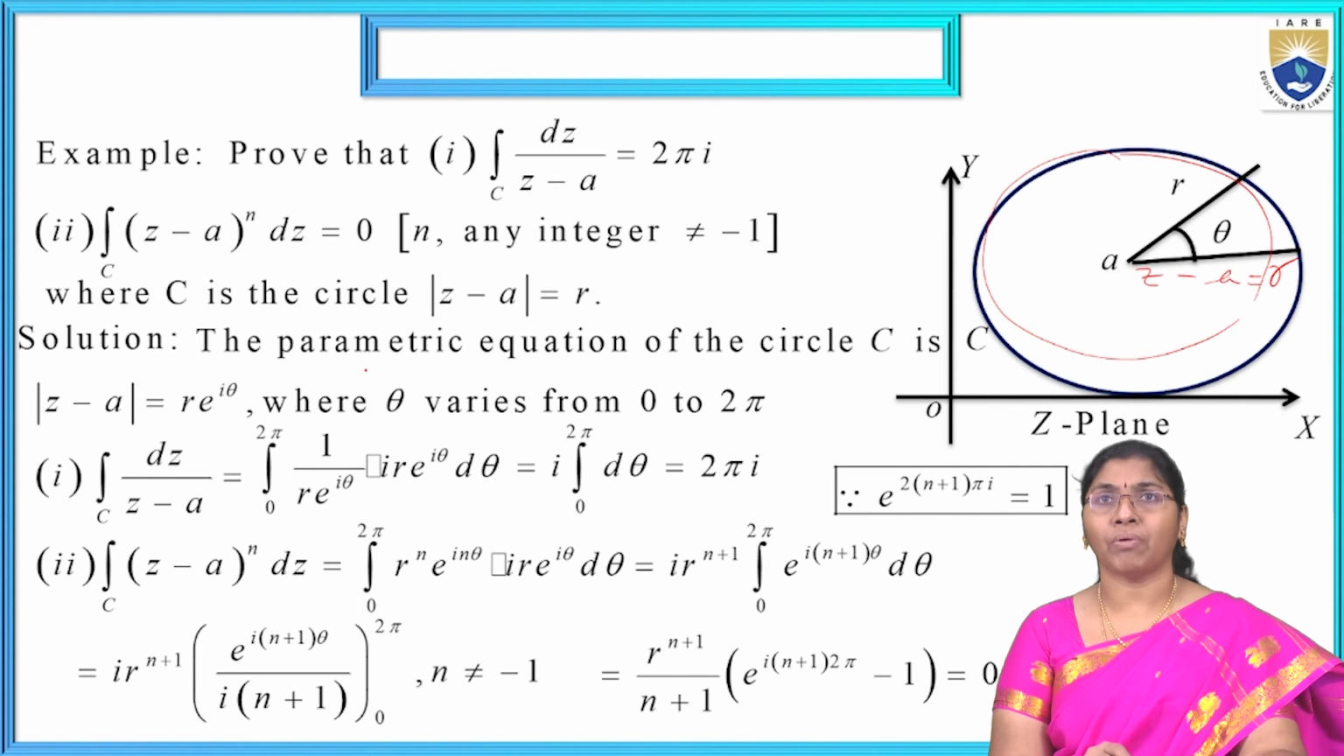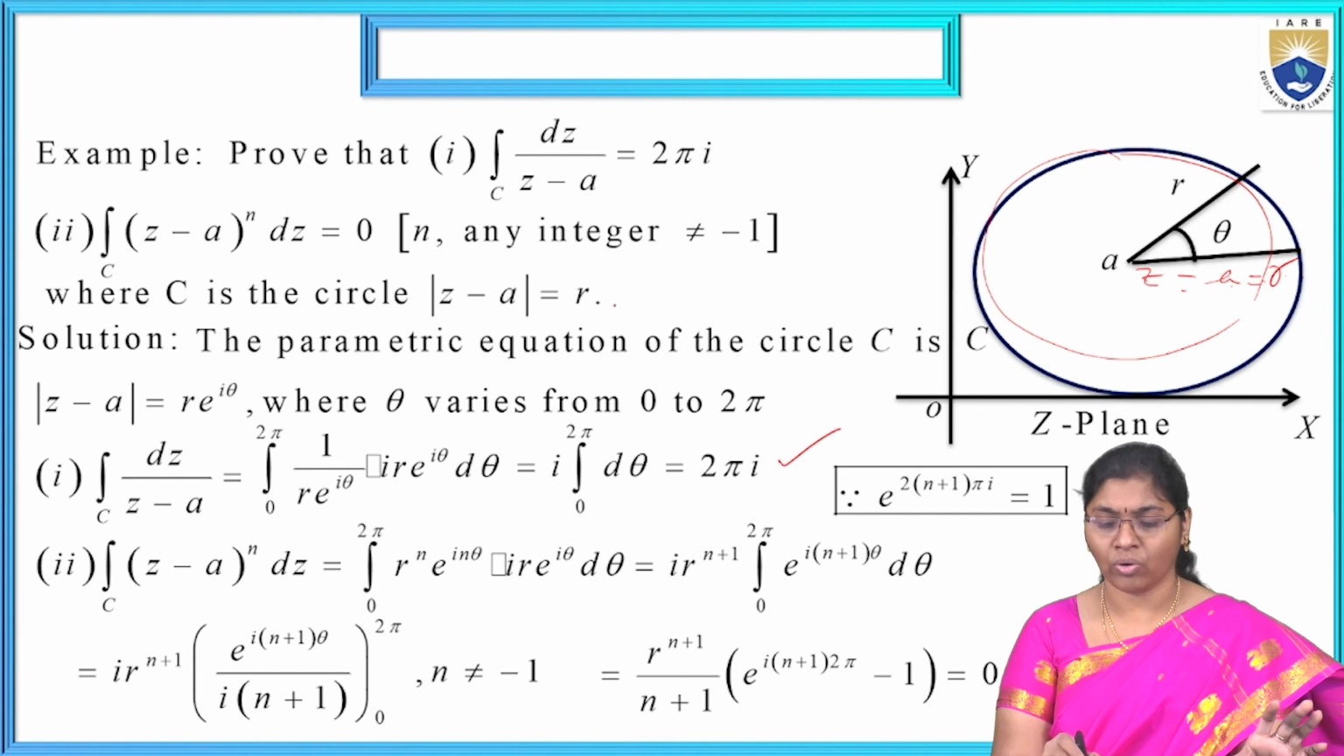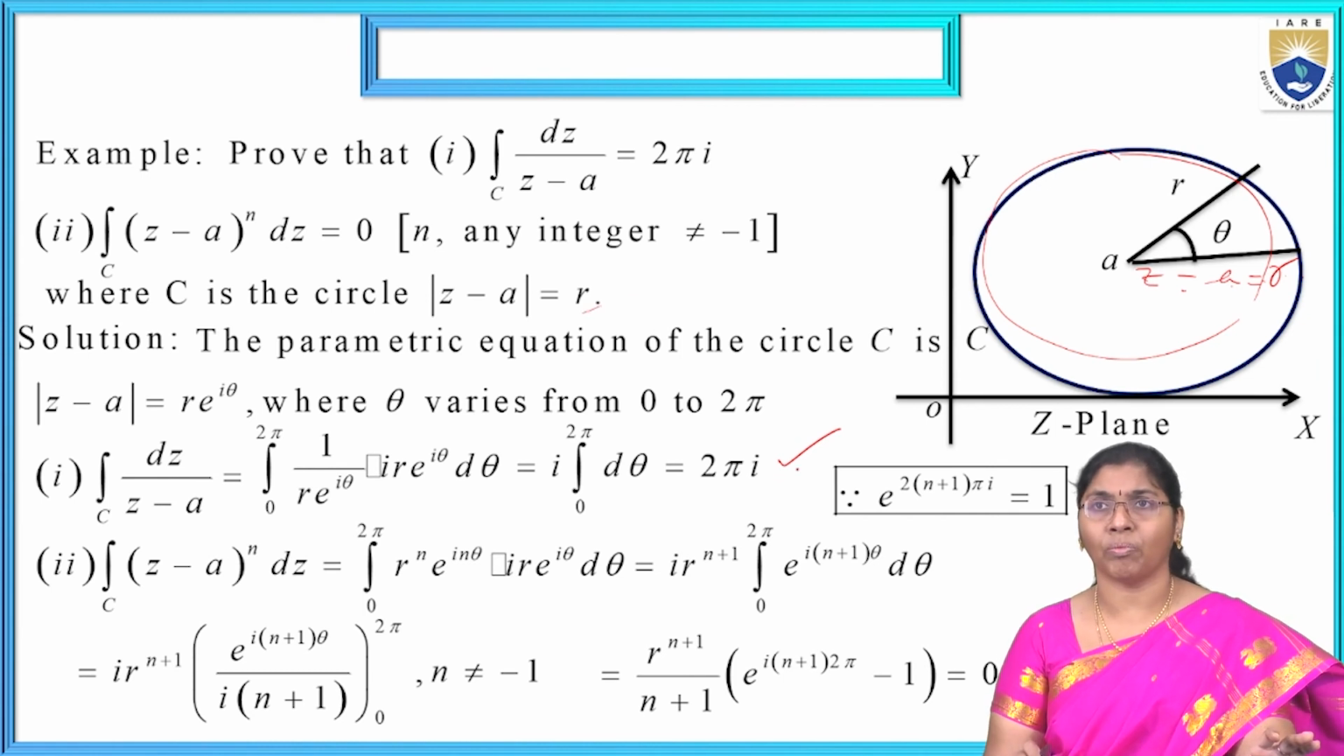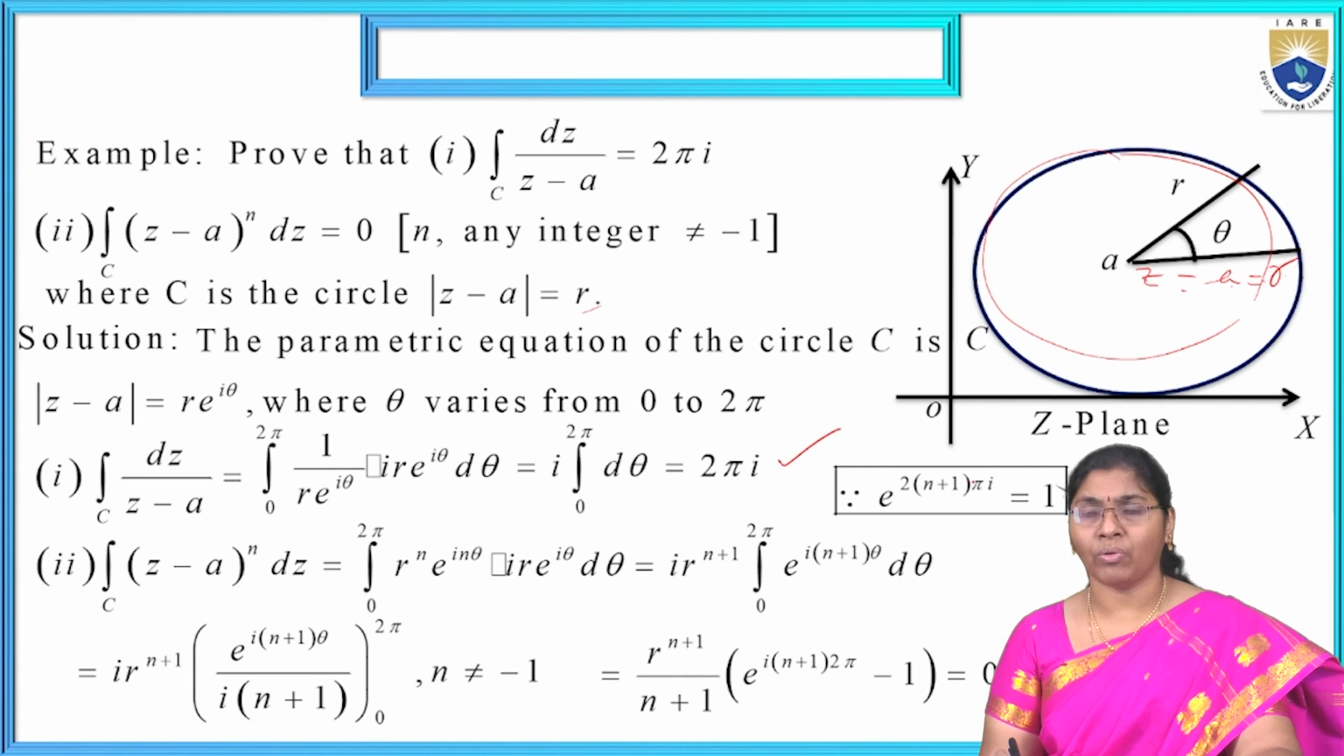Now the solution. The parametric equation of the circle C is |z - a| = r, and we already know that z - a = r e^(iθ), where θ varies from 0 to 2π. Substituting that, we get 2πi. It is the same method, but the difference is that here we treat z - a = r. Earlier we were not considering that. That is 2πi. For example, e^(2(n+1)πi), whatever it may be, e^(2(n+1)πi) gives us 1.